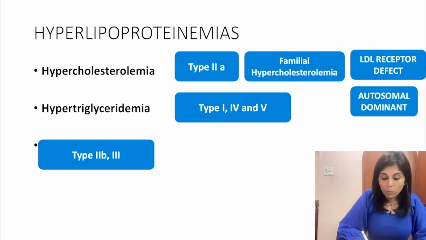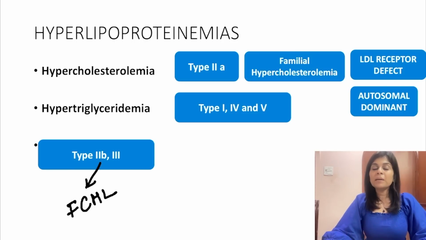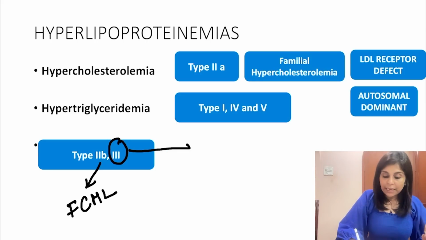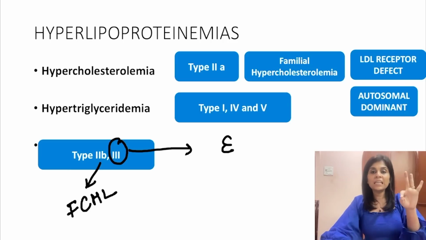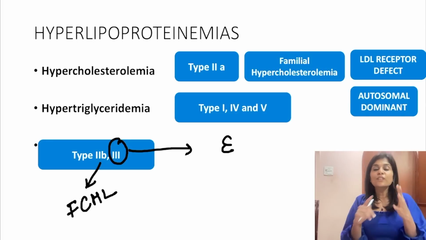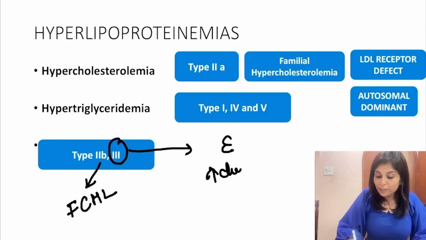Now do you understand why we call type 2B as familial combined hyperlipidemia? Combined hyperlipidemia, because in this condition there is an elevation of both cholesterol and triglyceride. Type 3 is caused by a defect of ApoE. Please memorize it. 3 and E sound similar. So type 3 hyperlipoproteinemia is caused by the defect of ApoE. And even in type 3 there is an elevation of both cholesterol and triglyceride.